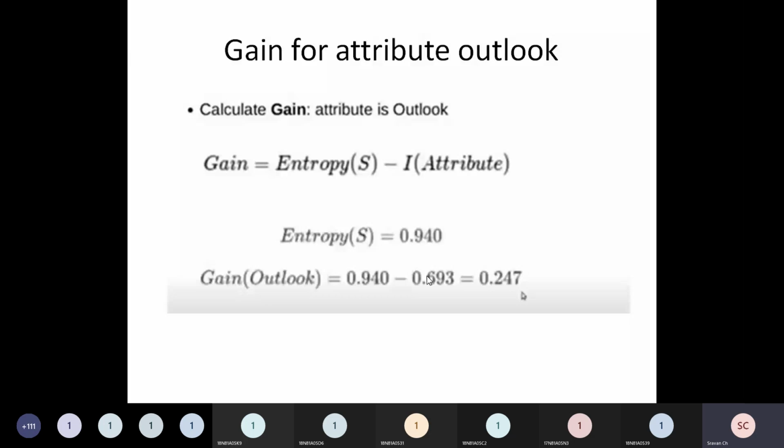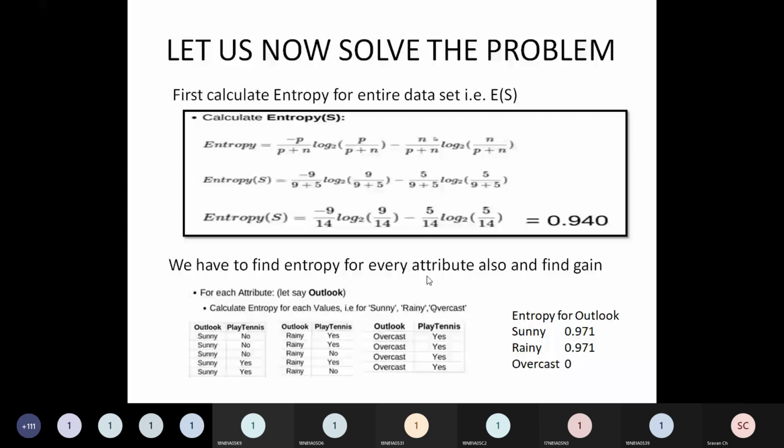So till now what we have studied is how to identify the root element. But after that, how to construct the remaining portion of the tree, that we have not yet discussed. That's the reason I told you in the beginning of the class, we need 2 classes to complete this example. So friends, how to calculate entropy I have explained, and how to calculate information gain for a single parameter called outlook. For outlook, I created 3 tables because there were 3 possible values. Similarly, you should do it for temperature, humidity and wind.